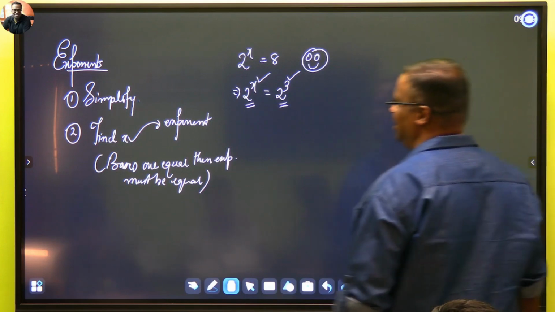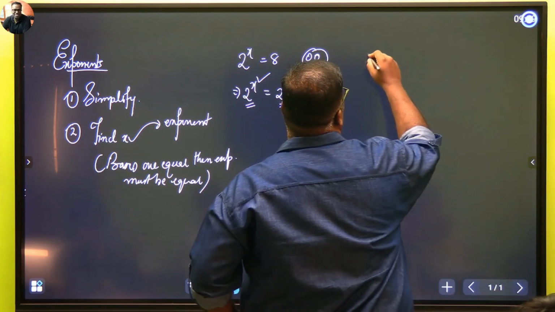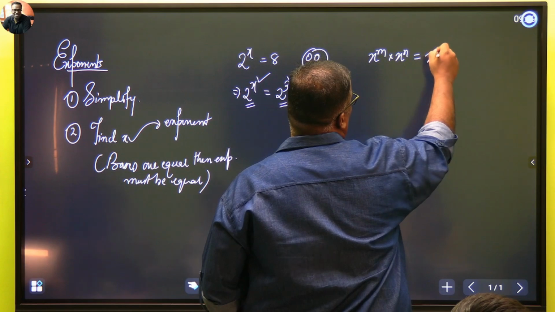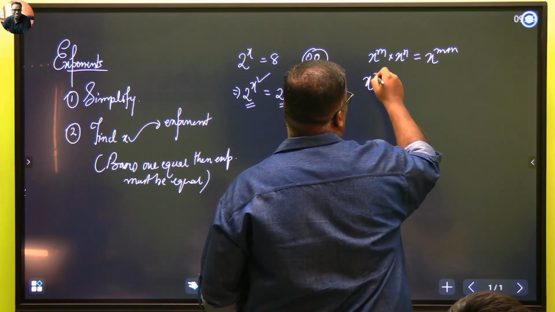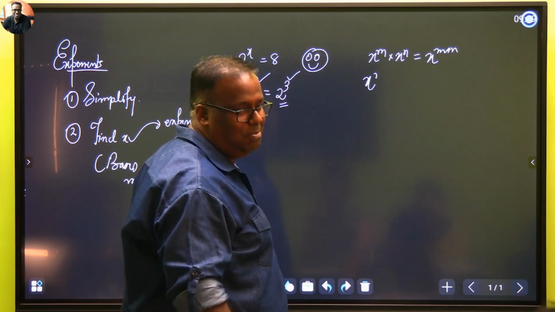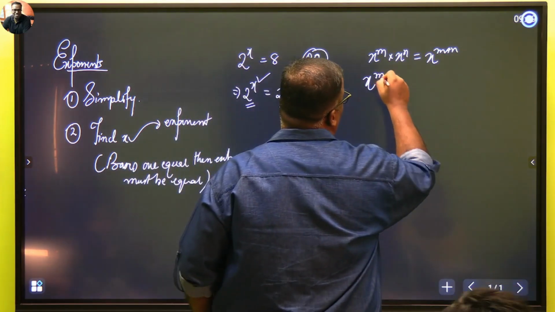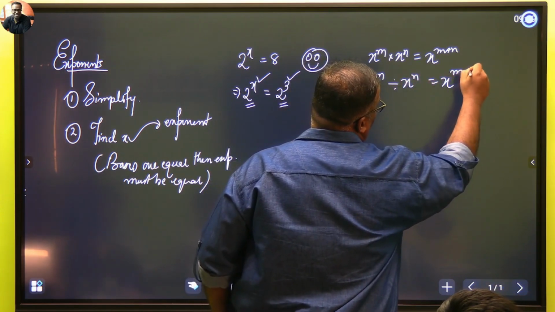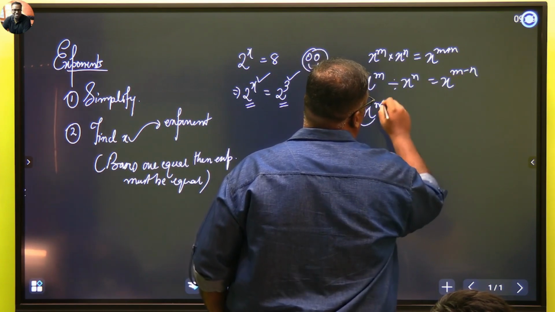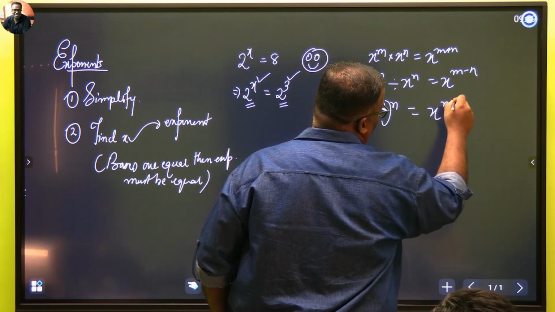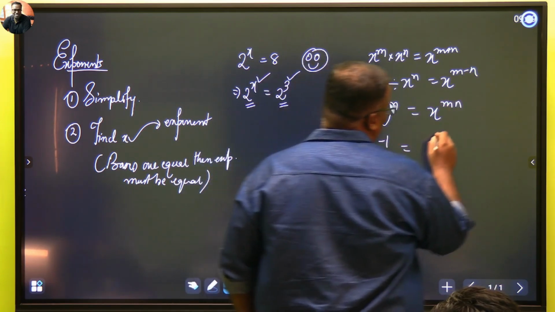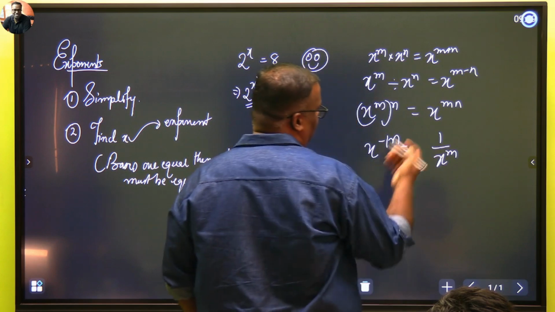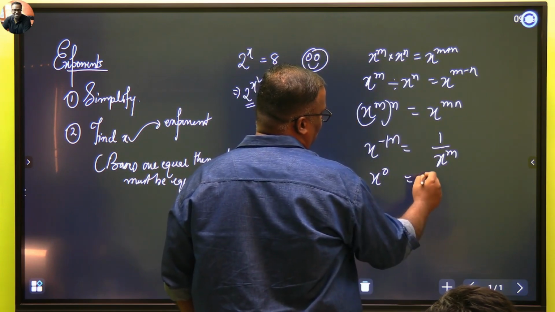Let's write some laws. X to the power m into x to the power n is equal to x to the power m plus n. X to the power m divided by x to the power n is equal to x to the power m minus n. X to the power m whole to the power n is equal to x to the power mn. X to the power minus m is 1 by x to the power m. And what else? X to the power 0 is equal to 1.